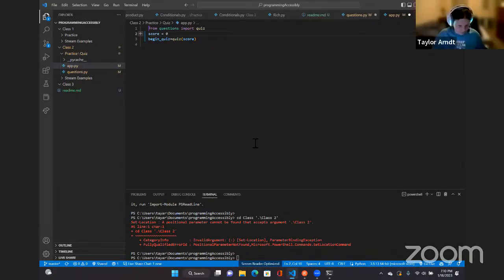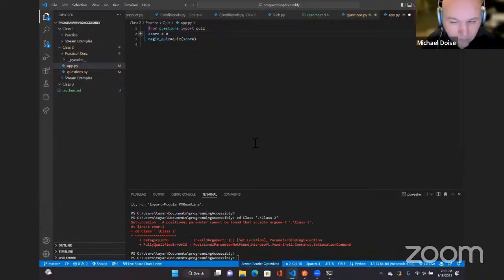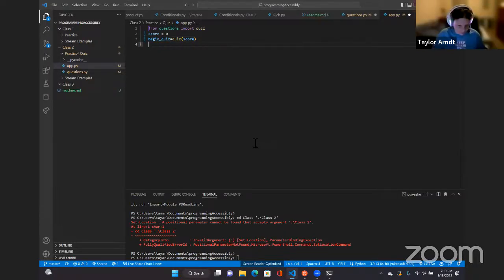Okay, so line 4, so do that on this file instead of the other file? Mm-hmm. Begin quiz. Okay, so just print out, do I have to do a variable, like results equals begin quiz, or no, because I already defined begin quiz. Okay. So let's do this.